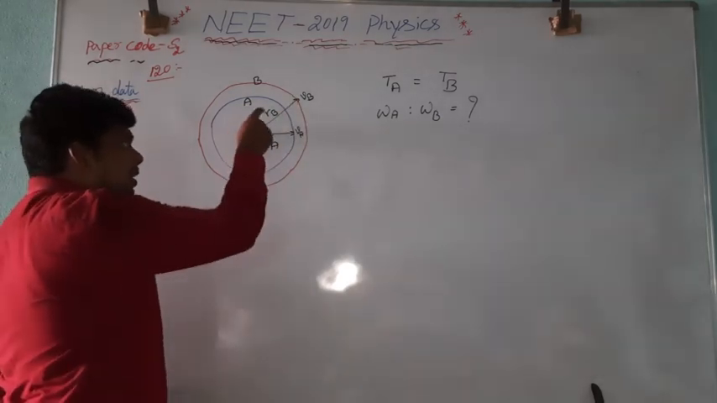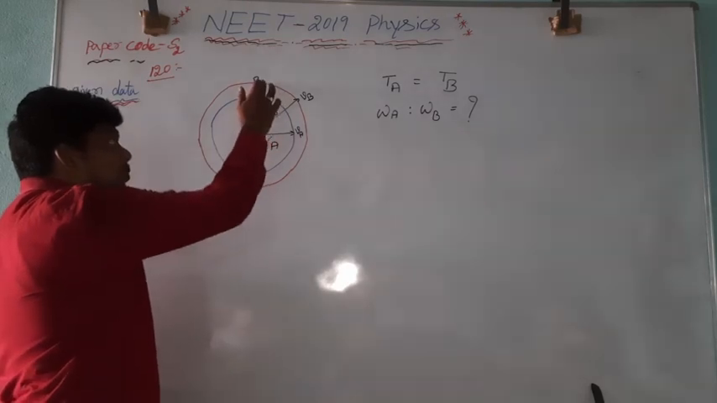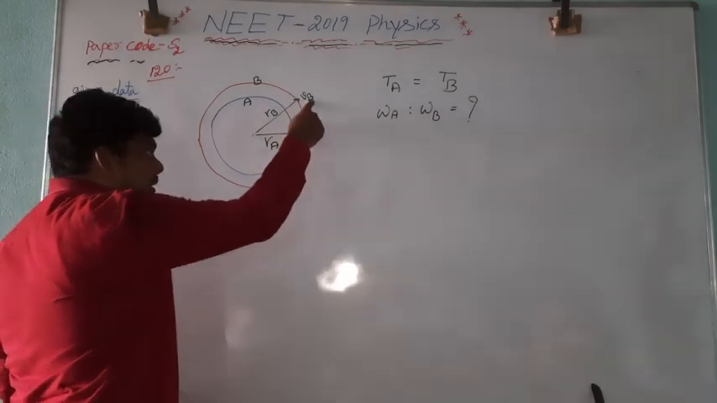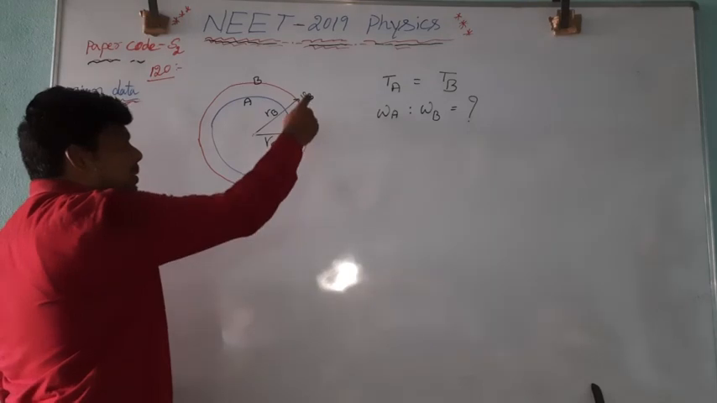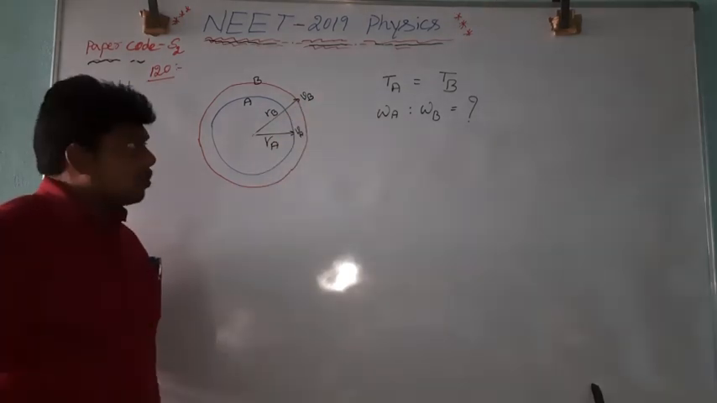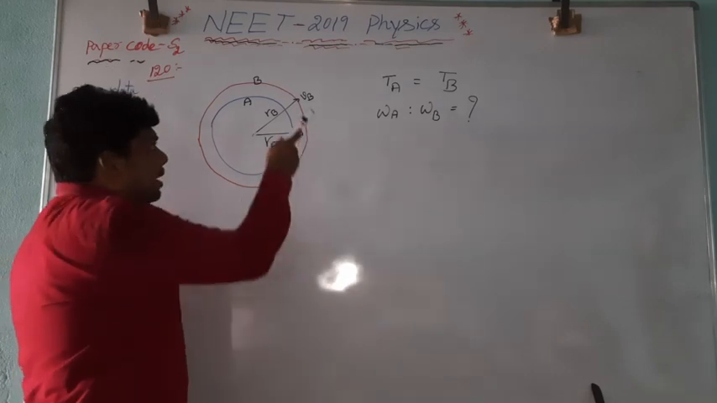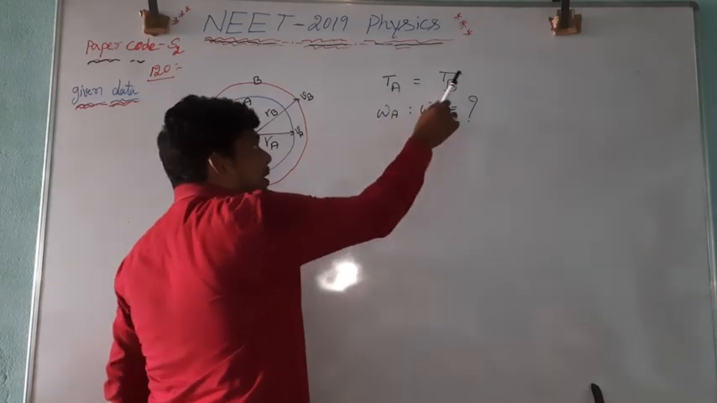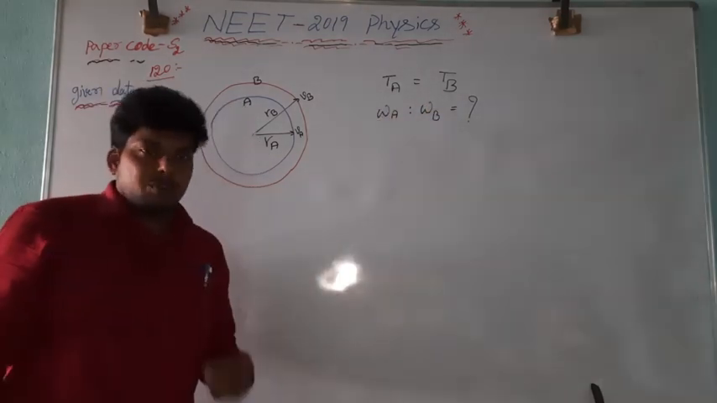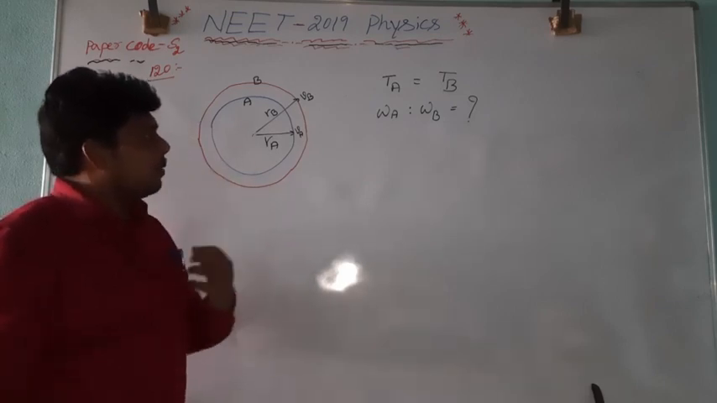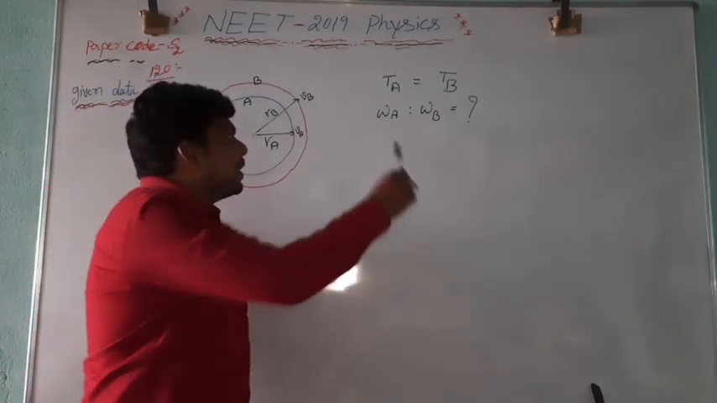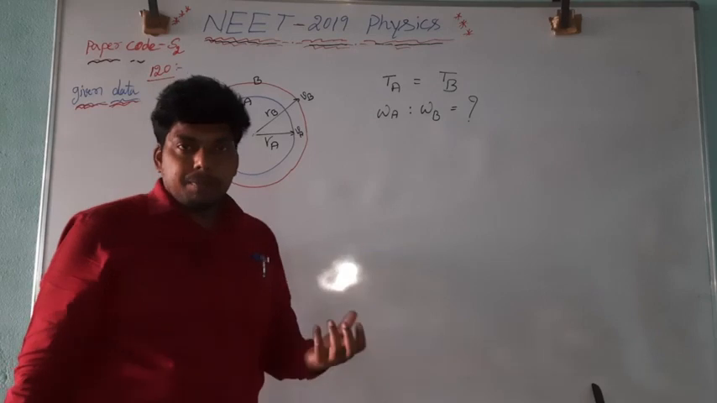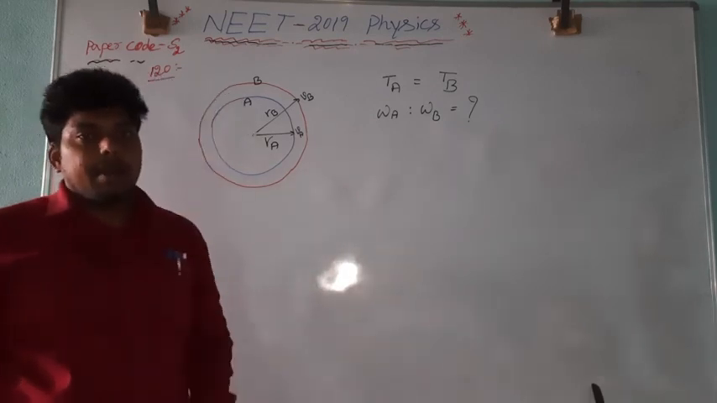The first particle is moving along the first circle, and the second particle is moving along the second circle with the speeds VA and VB. Speed of the first particle is VA, speed of the second particle is VB. In the given question, they have mentioned one condition: time period of rotation of the two particles is the same. Then what do we have to calculate? We have to calculate the ratio of angular speed of A to that of B, that is omega A divided by omega B.